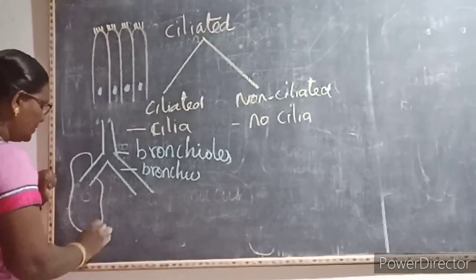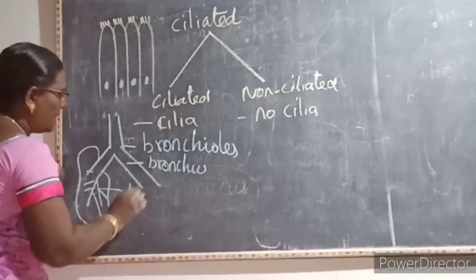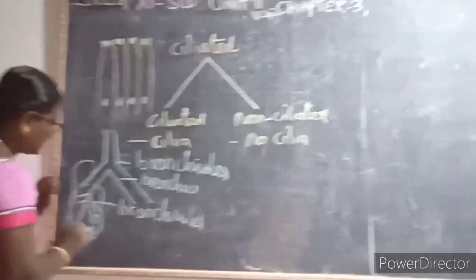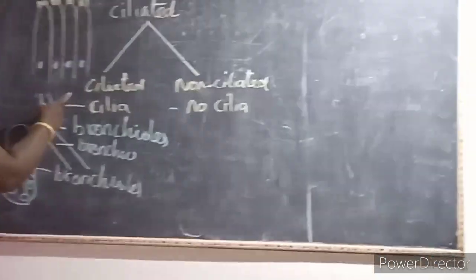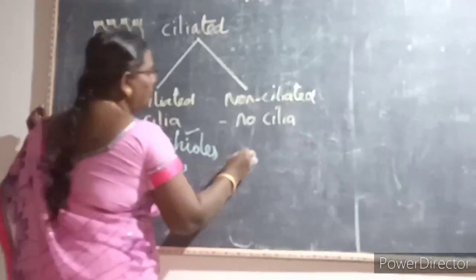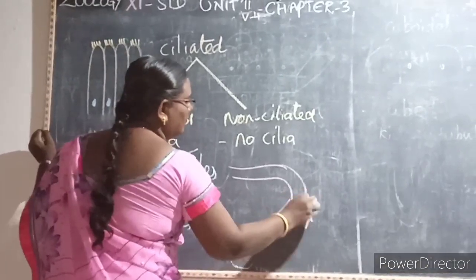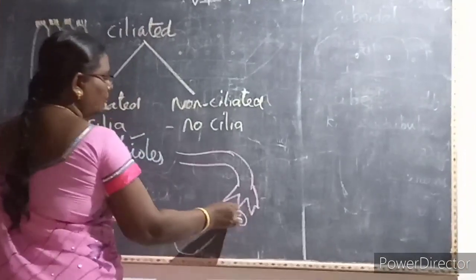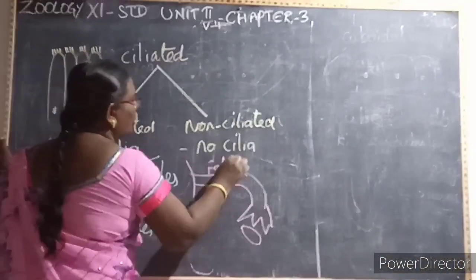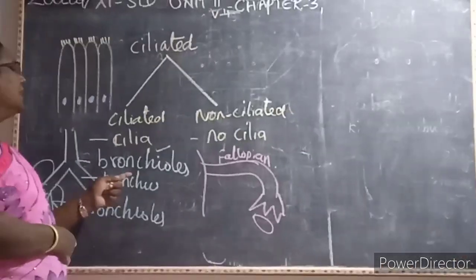When the bronchus enters into the lungs, it divides into many branches. These branches are called what? Bronchioles. It ends with the air sacs or alveoli. So this ciliated epithelial cell is seen in the bronchioles. Then fallopian duct. The fallopian duct is part of the female reproductive system, where the ovum is taken and then passed on to the uterus. So this ciliated is seen in the bronchioles as well as in the fallopian duct.